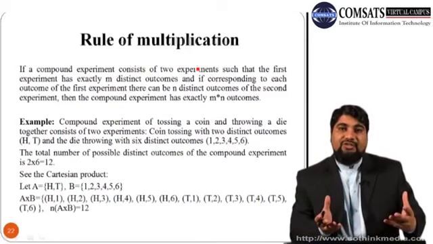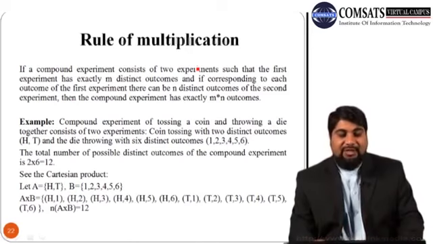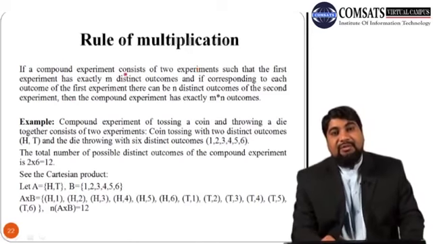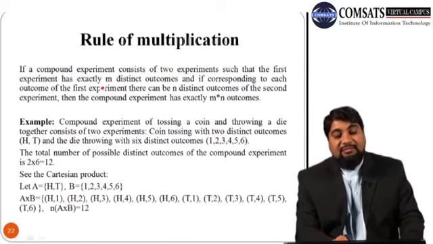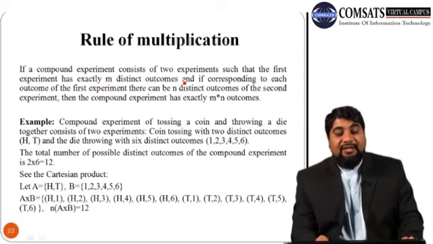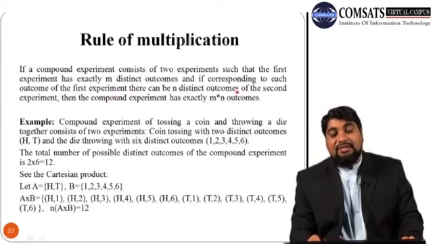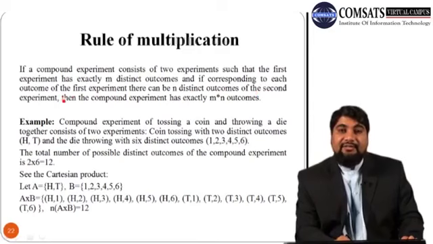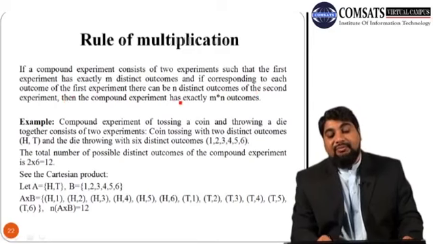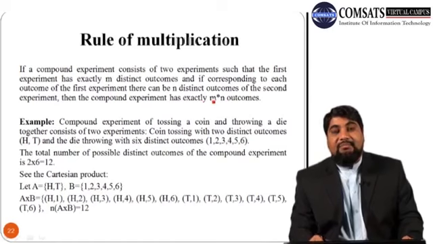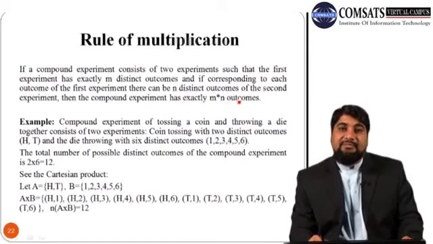If a compound experiment consists of 2 experiments such that the first experiment has exactly m distinct outcomes, and corresponding to each outcome of the first experiment there can be n distinct outcomes of the second experiment, then the compound experiment will have exactly m times n outcomes.